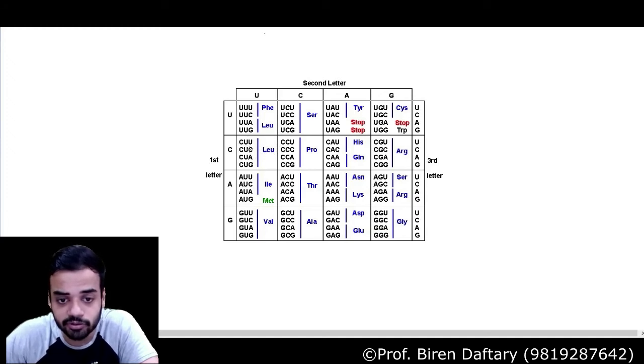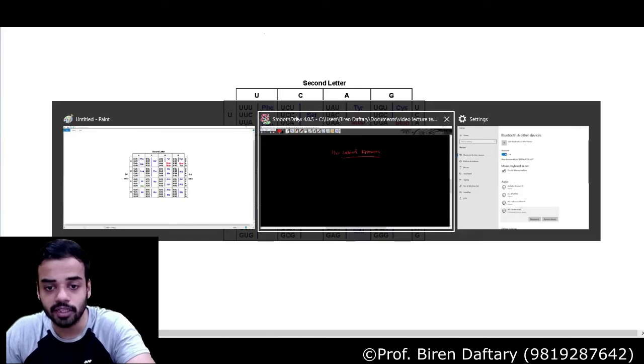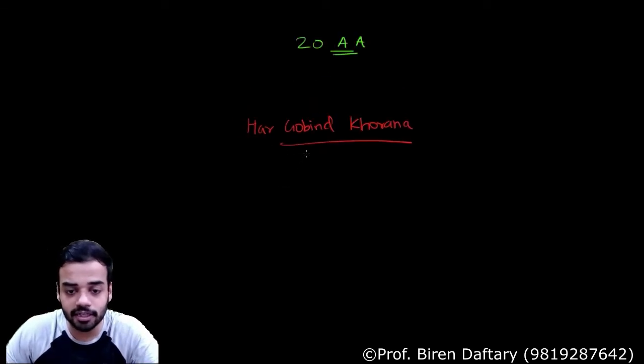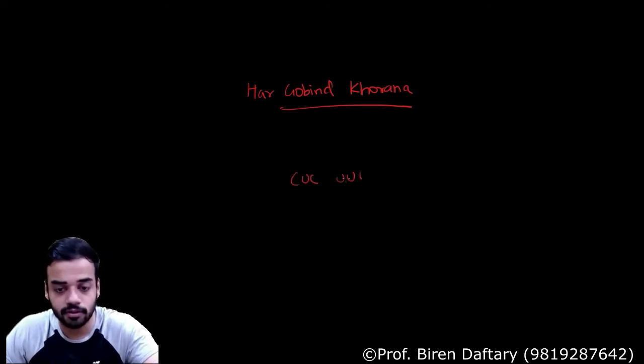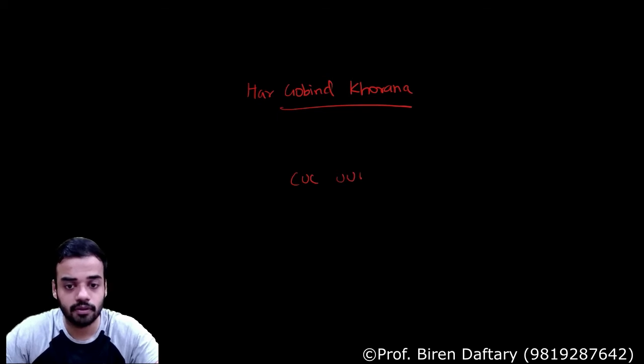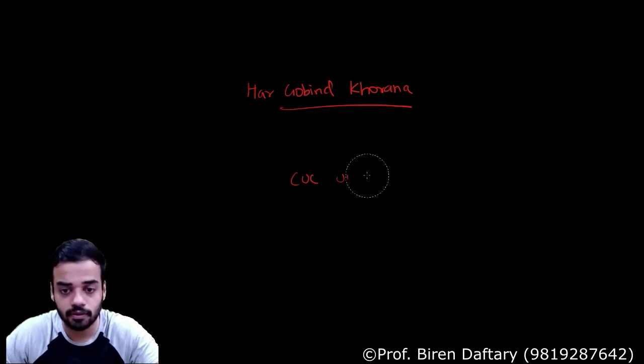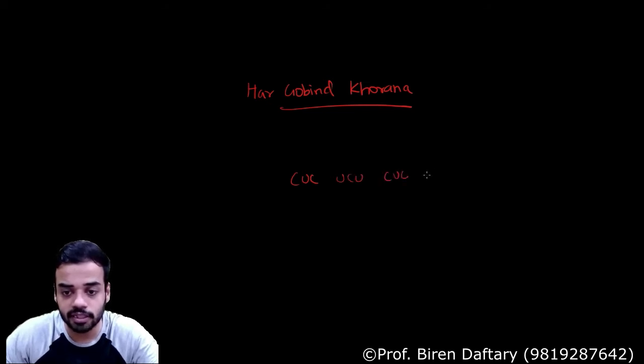If I take CUC, and serine UCU, his mRNA was something like this: CUC UCU, again CUC, again UCU, with a start and a stop. This was his mRNA.